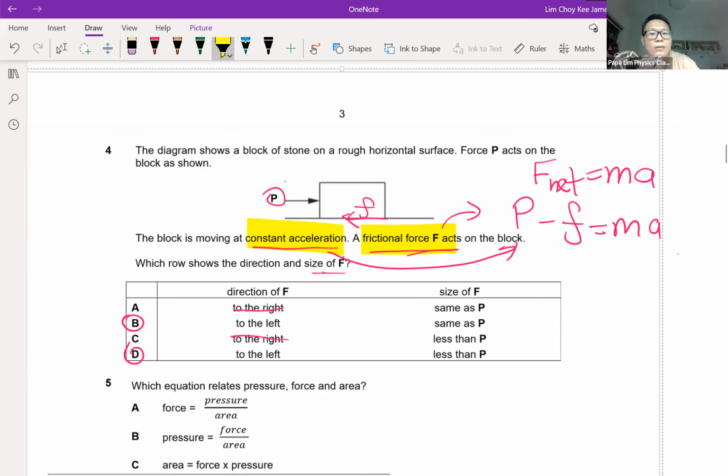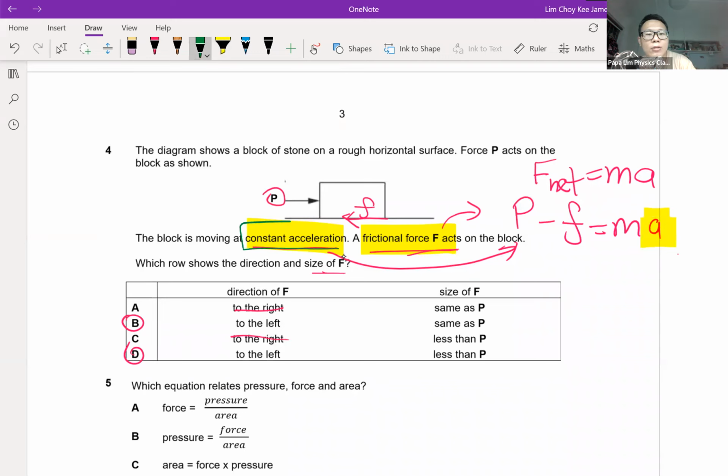What I need now is to look at the clues given to me. Based on the question, there is a constant acceleration. So what does acceleration mean? It means that a will be a positive number. It has to be a positive value because we are looking at acceleration. Acceleration implies a is more than 0, definitely.